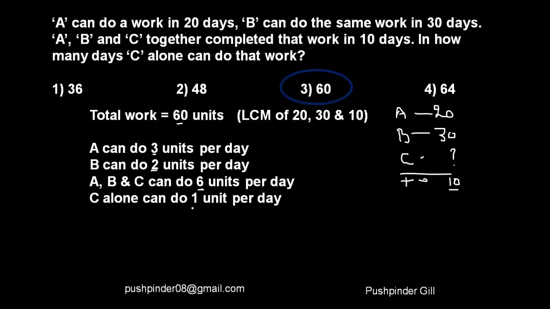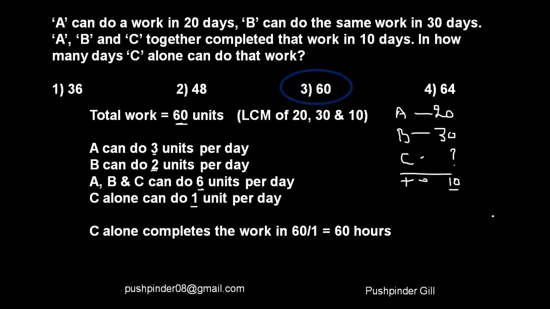So if C is able to finish 1 unit per day and the work is of 60 units, that means C alone will finish the work in 60 days. Now I hope you're understanding what I'm trying to establish here. What kind of questions are these? These are good questions which you're able to solve logically in a better manner, right? So let's go ahead and move forward to the next question.